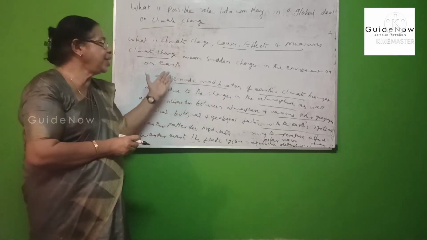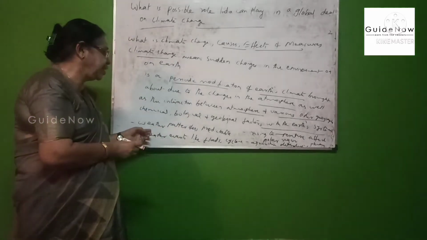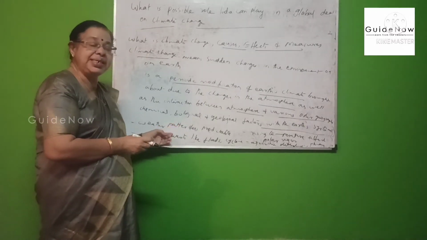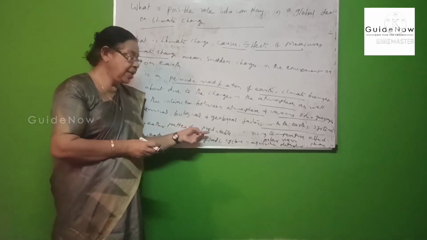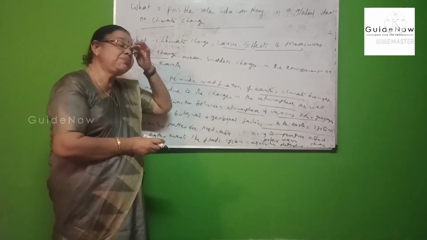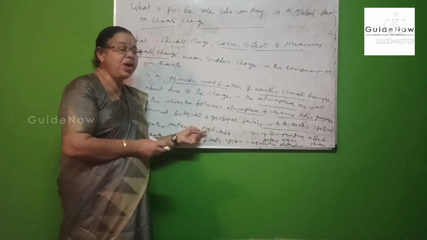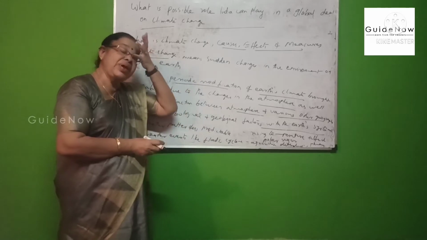Then, to explain climate change further, it influences or changes our weather patterns, which become less predictable. Unpredictable weather patterns are one of the important features of climate change.